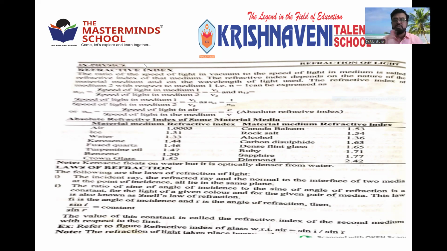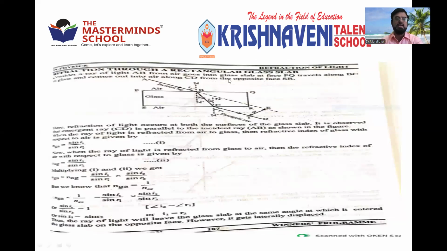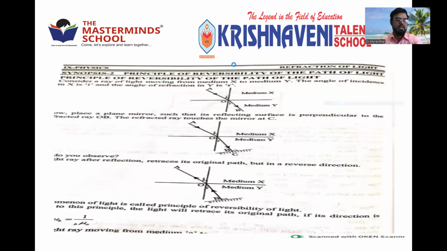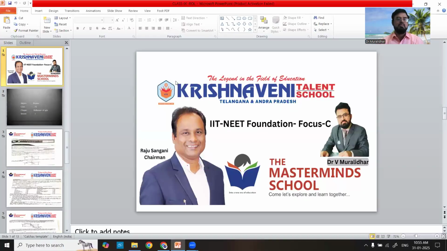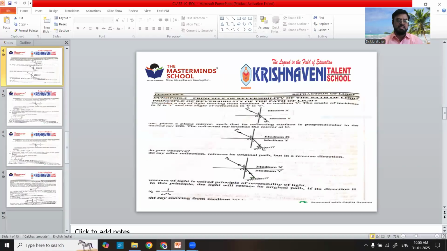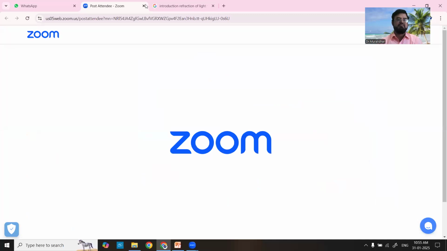Light bends, not any object. The object appears to bend, but light bends. That property of bending of light when passing from one medium to another is called refraction of light. Just before going for further explanation, I'll show you one video on the refraction of light. After that you can go for what is refractive index and other properties. What are the laws of refraction?